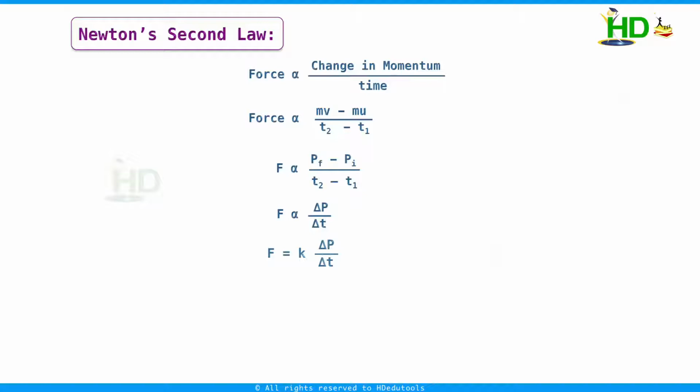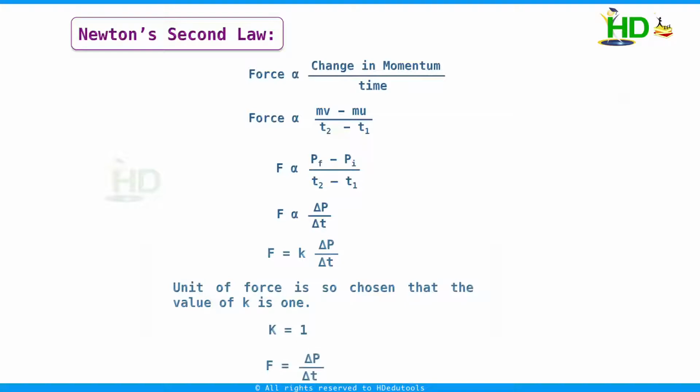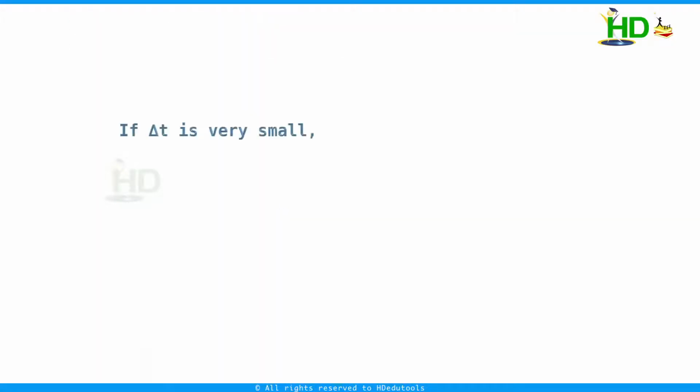Here the proportionality constant K equals 1. The unit of force is so chosen that the value of K is 1. That means taking K equal to 1, we get F is equal to delta P by delta t. This is the mathematical representation of Newton's second law. If delta t is very small, that is, delta t tends to 0, then F equals the limit as delta t tends to 0 of delta P by delta t.